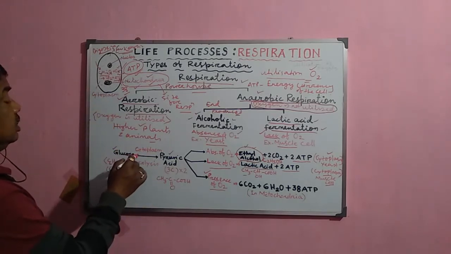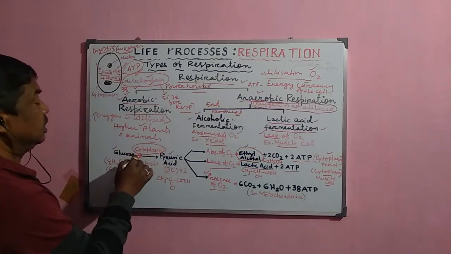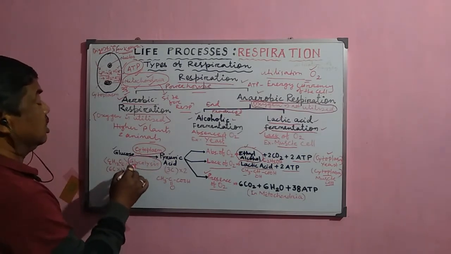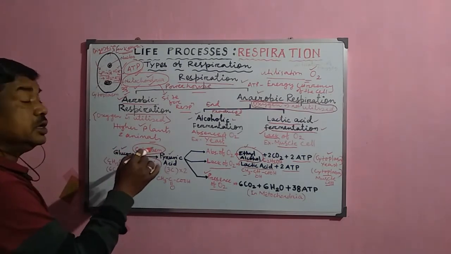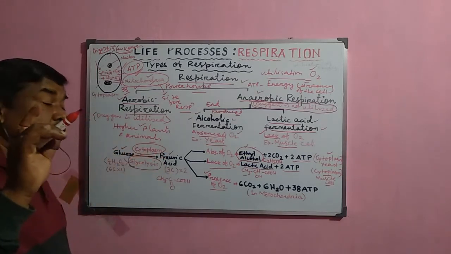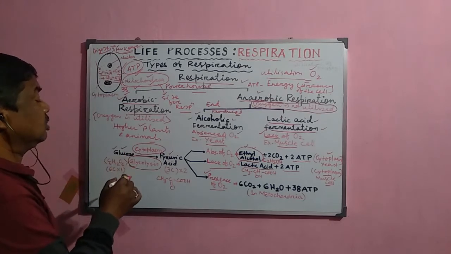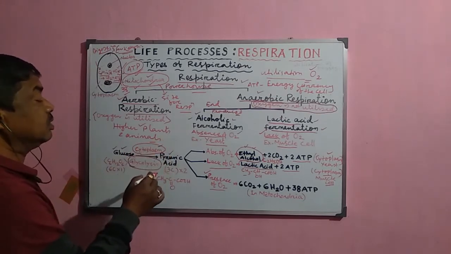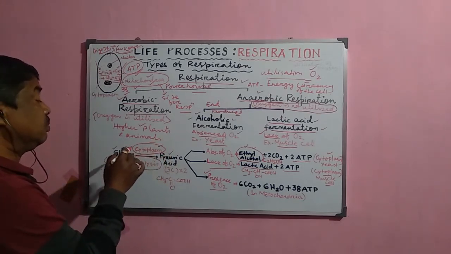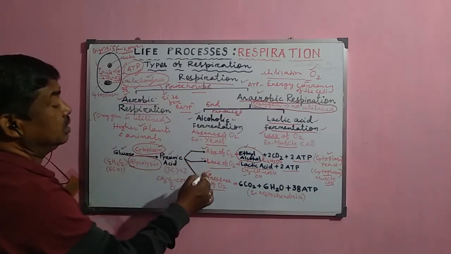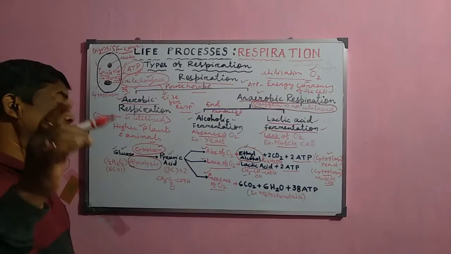It occurs in the cytoplasm, and this process is called glycolysis, breaking down of glucose into pyruvic acid. This glycolysis occurs in the cytoplasm of the cell, and it is the first phase which occurs in anaerobic as well as in aerobic processes.